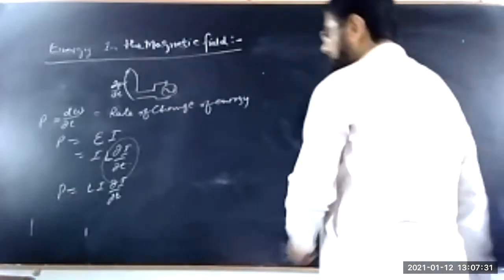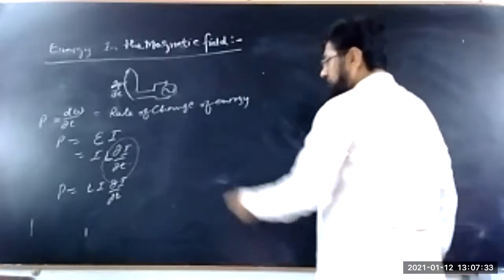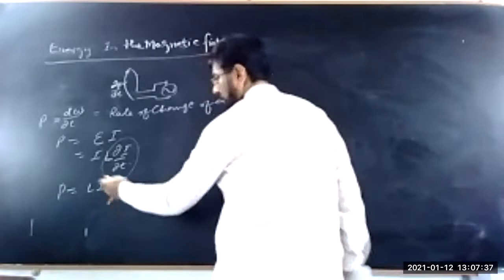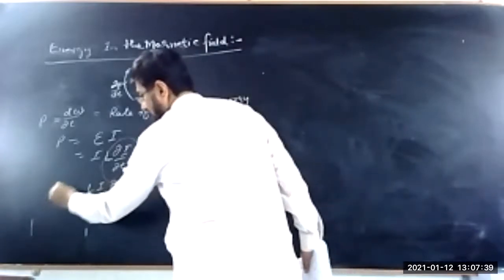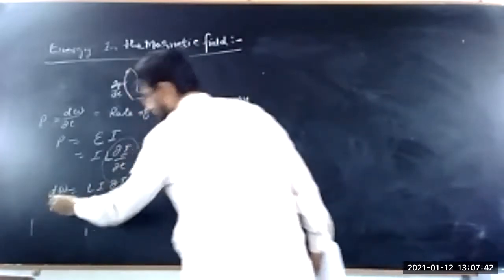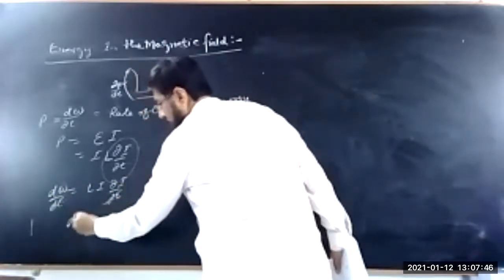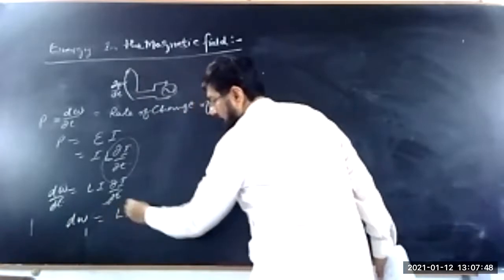Now this can be rewritten in terms of the magnetic flux. If we integrate it, dt will be cancelled out, so dW is equal to L i di.